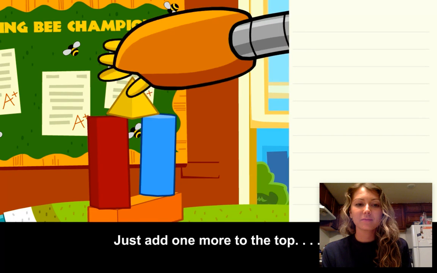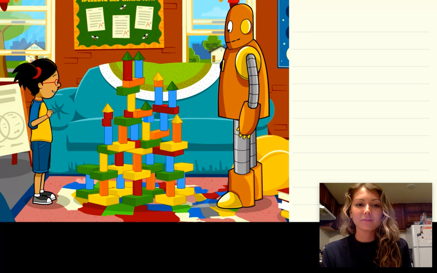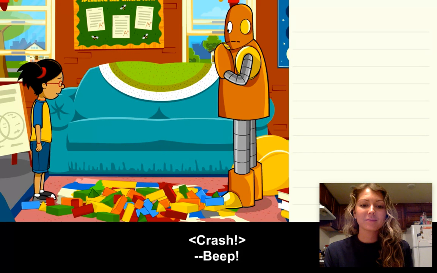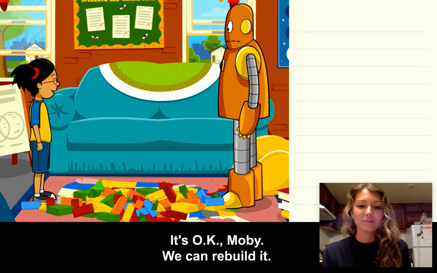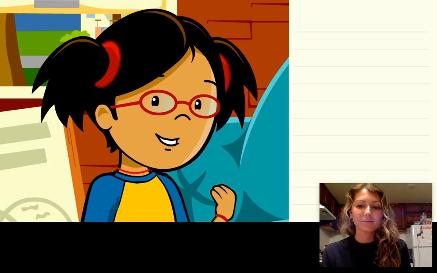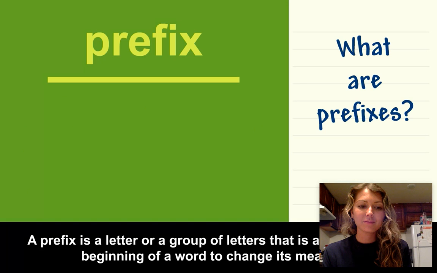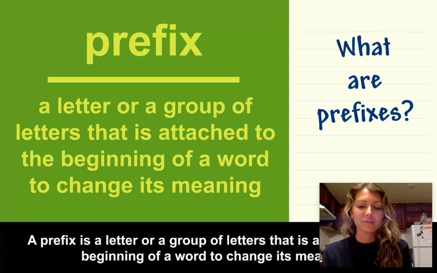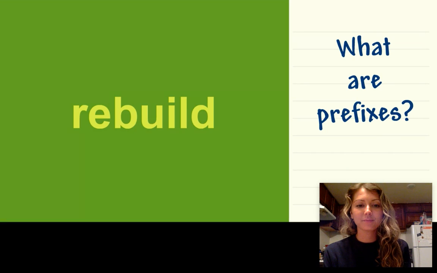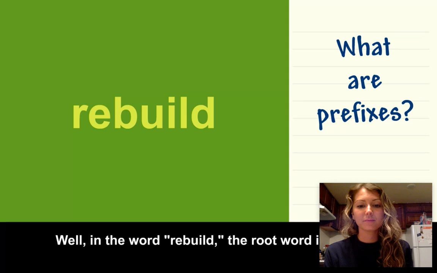Just add one more to the top. It's okay, Moby. We can rebuild it. What are prefixes? A prefix is a letter or a group of letters that is attached to the beginning of a word to change its meaning. Well, in the word rebuild, the root word is build.